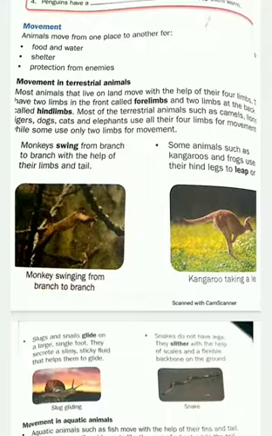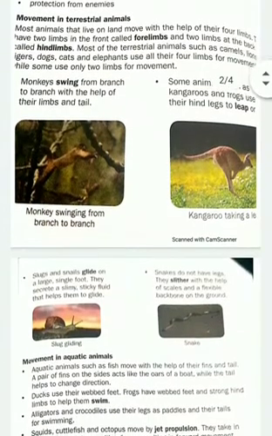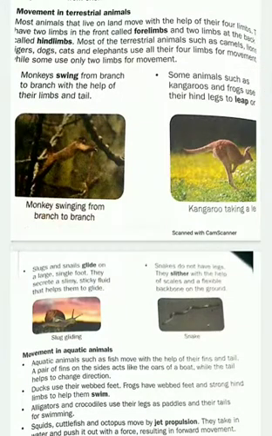Now today let us move to our next topic, that is movement. Students, as you all know, plants show movement at one place. They stand at one place and they move there only. But animals move from one place to another. And can you tell why animals move from one place to another?